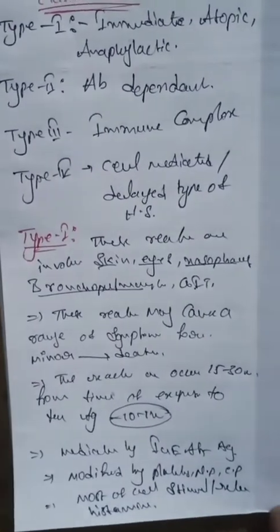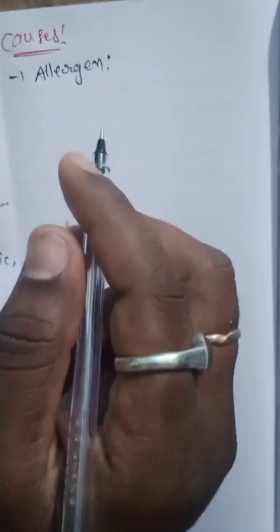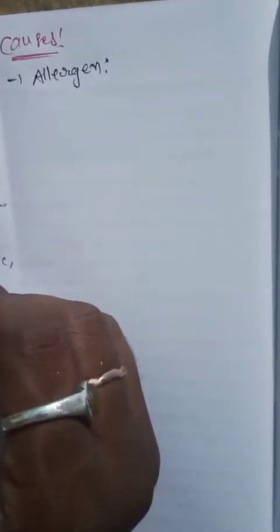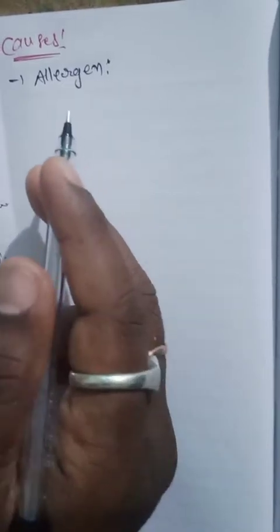So what are the causes of the type 1 reactions? First of all, the cause is the allergen. An allergen is a non-parasitic antigen. It stimulates the type 1 hypersensitivity response. Different types of allergies, food allergy, water allergy, and air allergy, are all involved here.